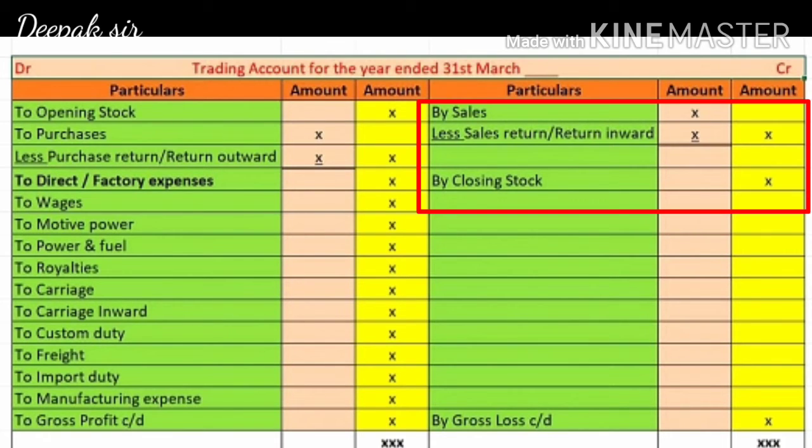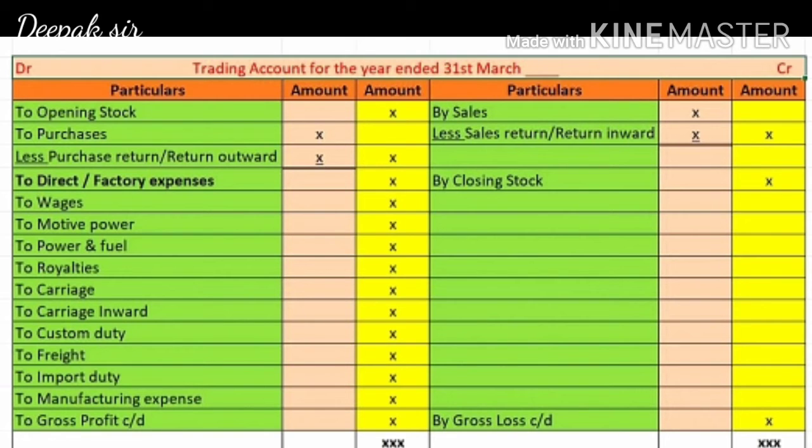On the credit side, sales will be always recorded first in the inner column, and from this sales we have to deduct the sales return. Sales return is also called as return inward, and after deducting sales return, the amount will come in the outer column. And the last account which comes on the credit side of trading account is closing stock. So generally these 6 accounts we have to always record in the trading account. That is 3 accounts on the debit side and 3 accounts on the credit side.